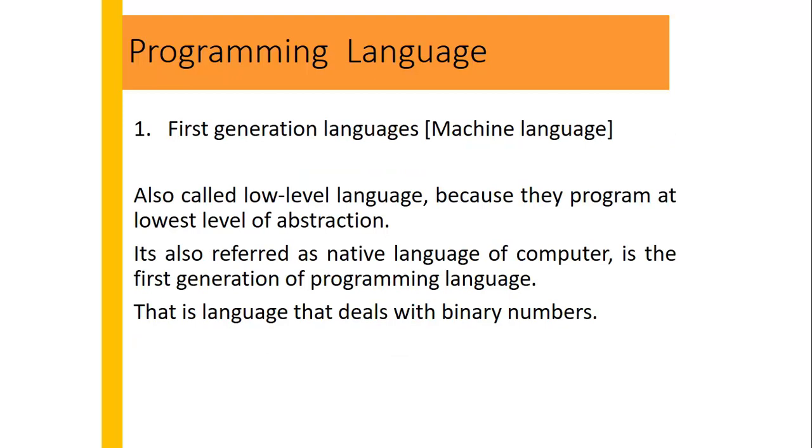The first generation of programming language is called machine language, also called a low level language, because it programs at the lowest level of abstraction. That is, it uses binary numbers, which are immediately understood by the computer. It's also referred to as the native language of the computer. This language deals with binary numbers, so whenever we need to write an instruction, we need to write it in terms of ones and zeros.